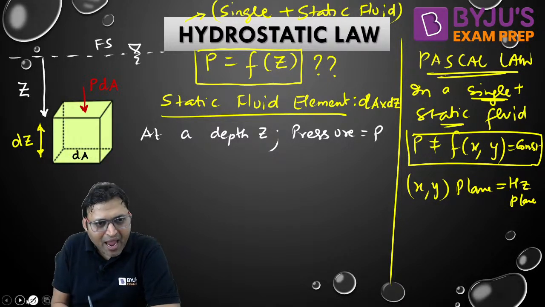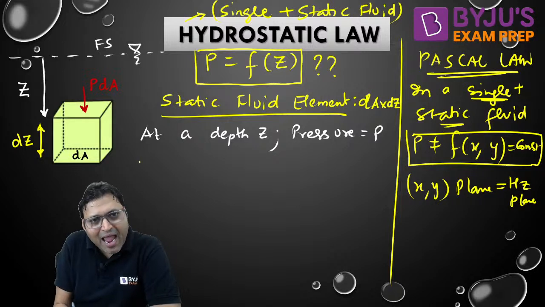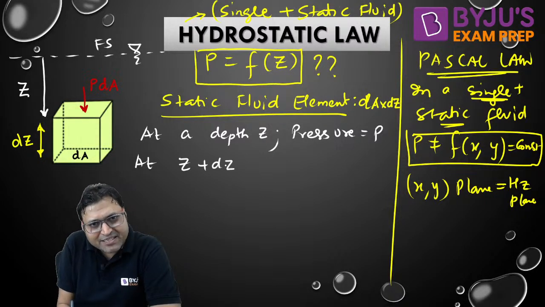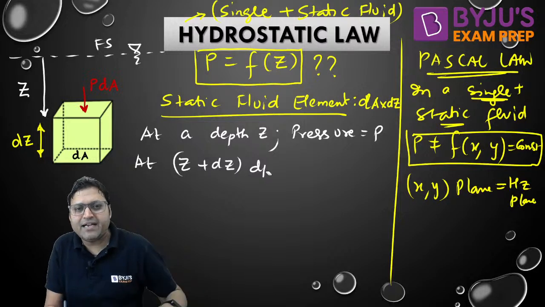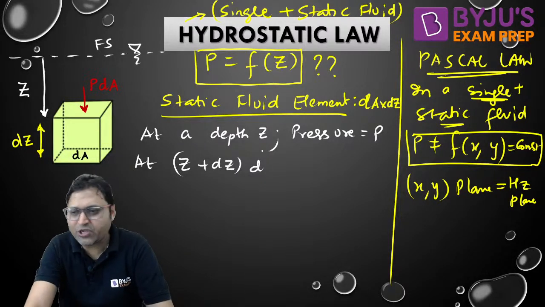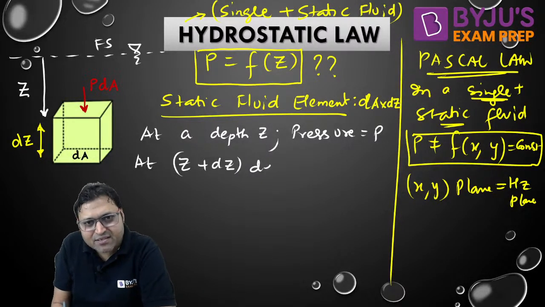Yes? And at a depth z plus dz, what should be the pressure? Will it be more or less?